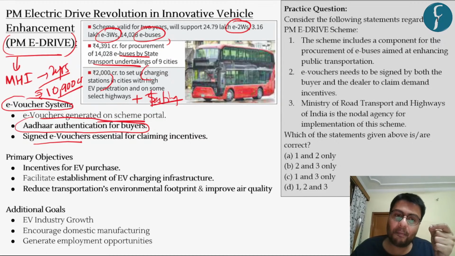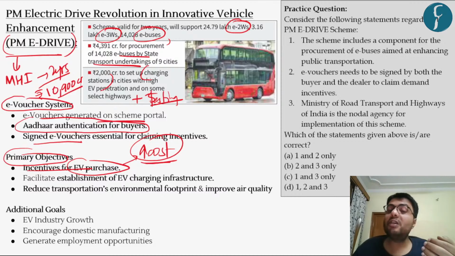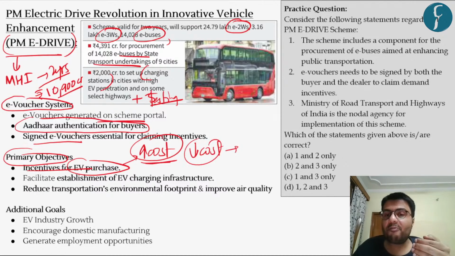So you can understand the primary objective of this scheme is to facilitate or provide incentives for electric vehicles, because currently the cost of electric vehicles is quite high, which reduces their demand. So in order to reduce the cost of e-vehicles, the government is providing incentives to the buyers of e-vehicles.